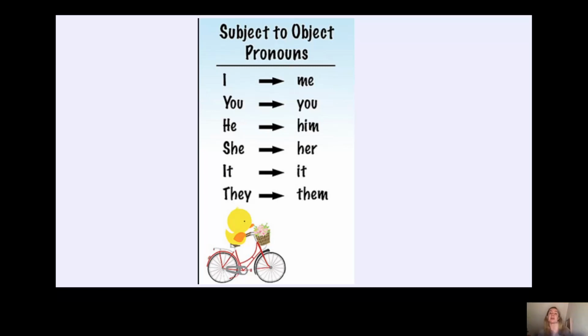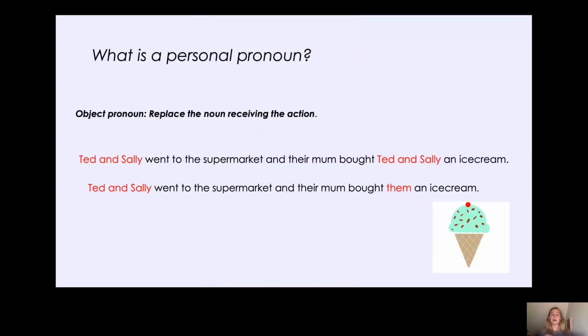So Dad picked him up. Then we had she to her. Dad picked her up and Dad picked it up for it. And then they to them. Mom bought them an ice cream, and they were Ted and Sally.